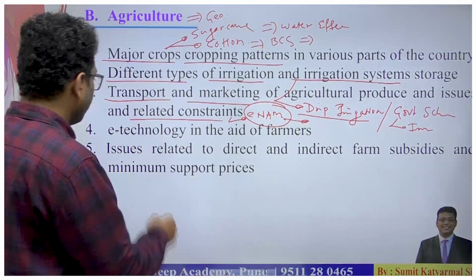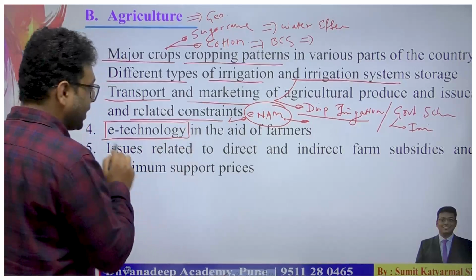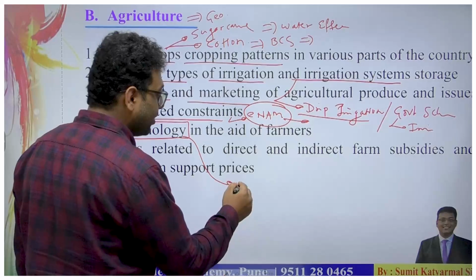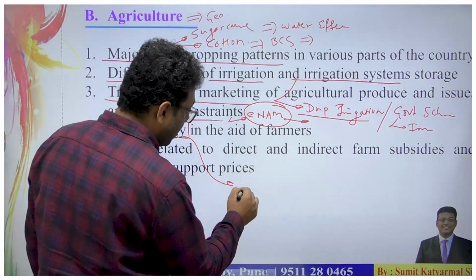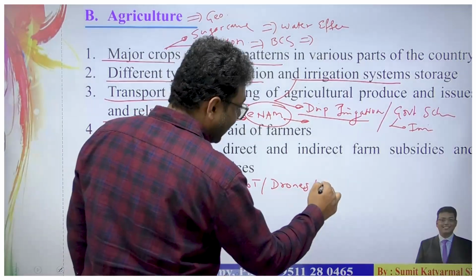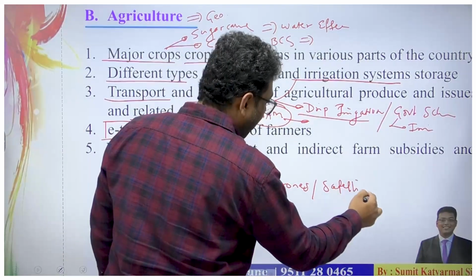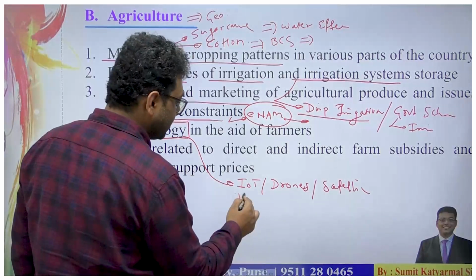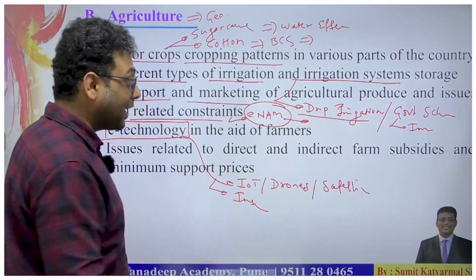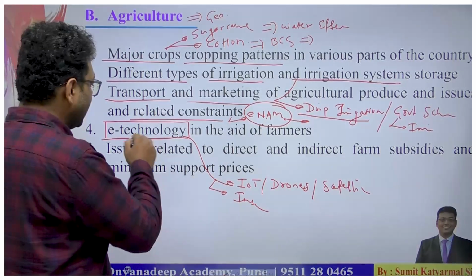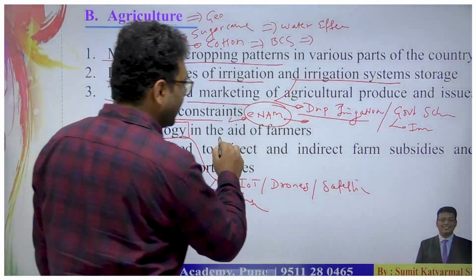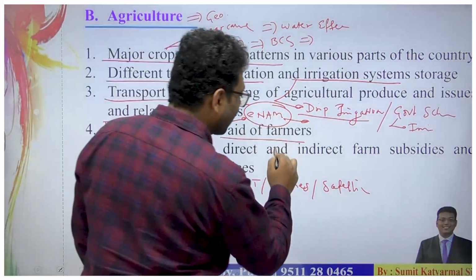Then the next point is e-technology. Recently UPSC asked a question regarding the use of IoT, drones, and satellites in mapping or in insurance, or mapping of hazards. Then land reforms related questions. So UPSC asks such e-technology related questions. Then the aid of the farmers. Then soil health card related questions.